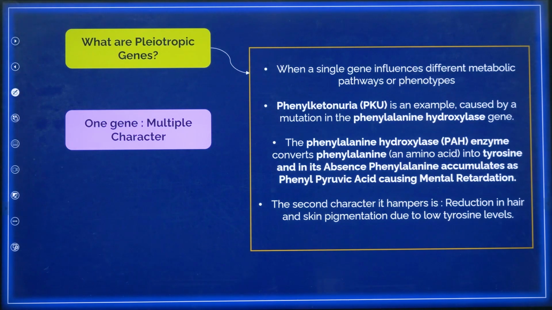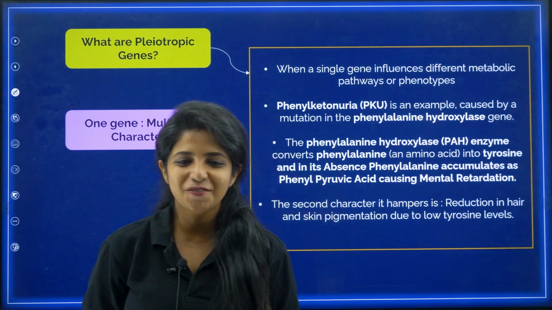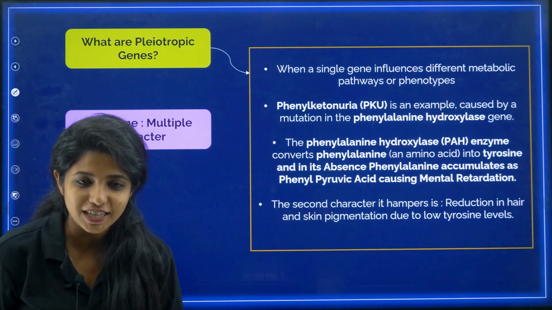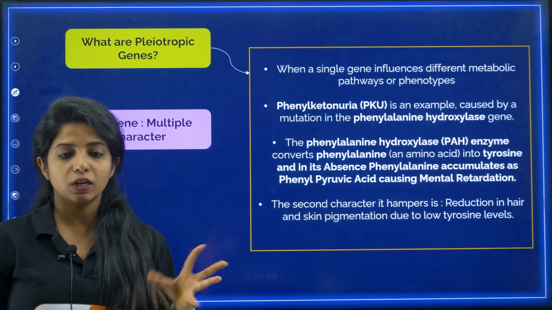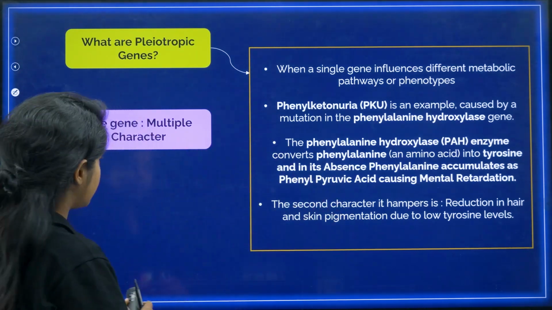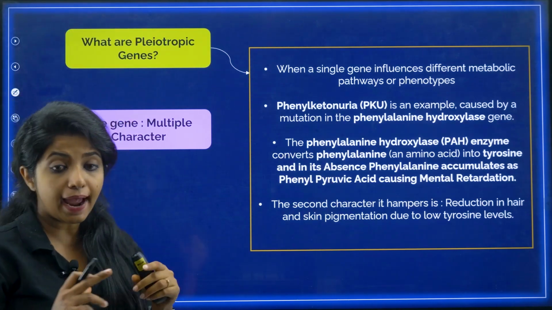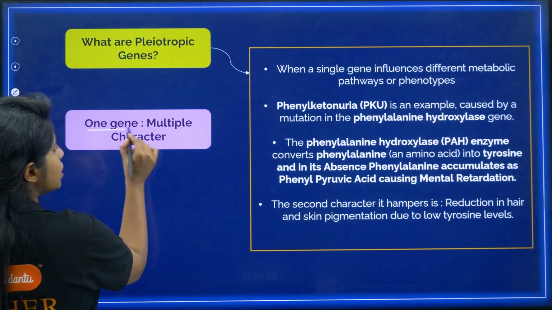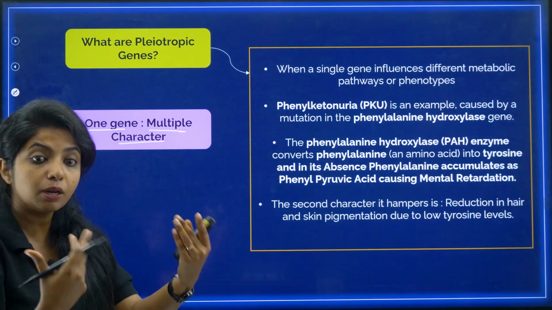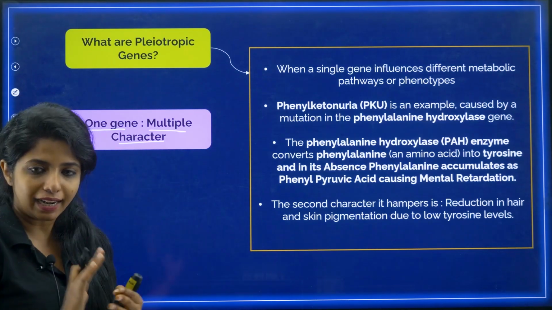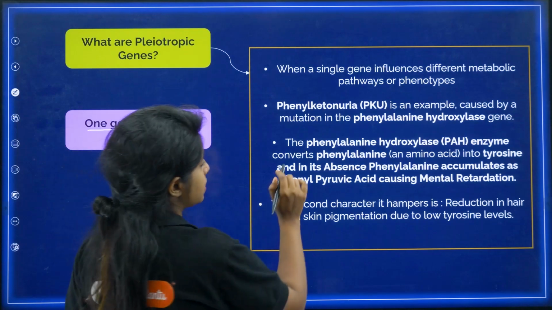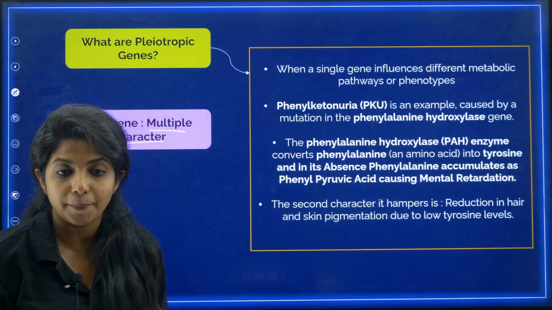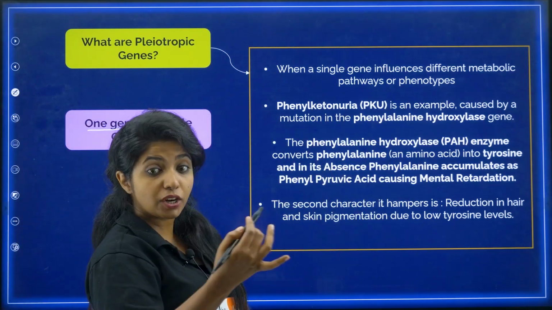Just a second. Okay. What are pleiotropic genes, my dear children? So pleiotropic genes is the ulta of the previous one. Basically over there, what did we have? We had multiple genes coding for one particular character, but over here there will be one gene that will be coding for multiple characters. How is that possible, ma'am? I'll tell you. So the example for this is the disease that is phenylketonuria. Have you heard about it? It's coming under genetic diseases, okay?